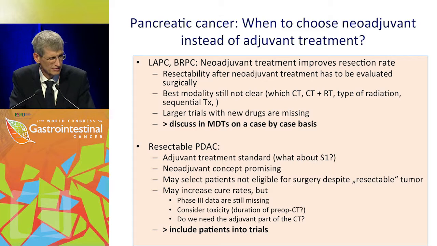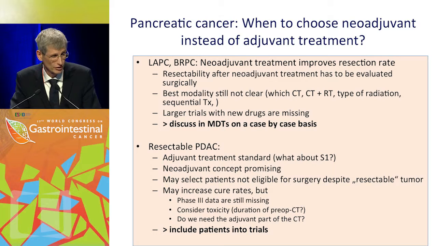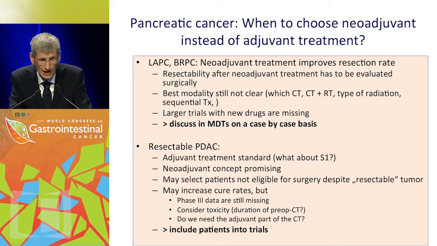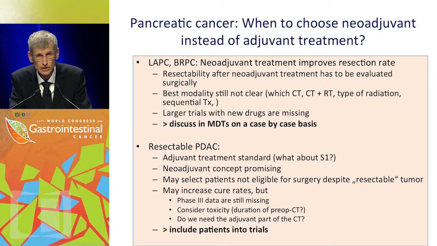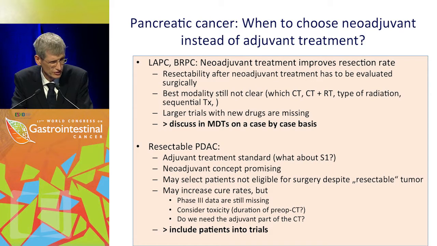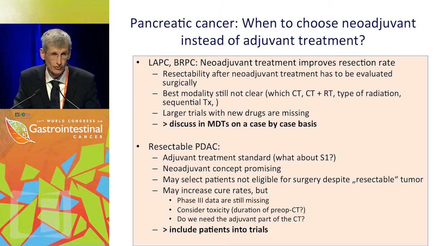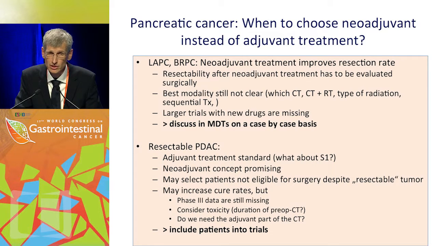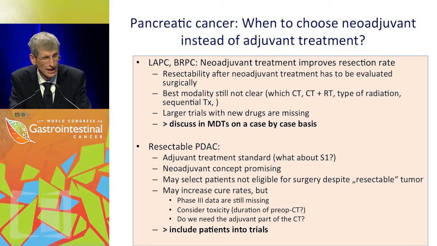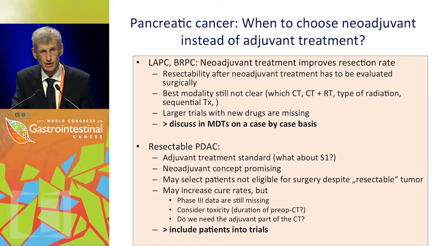In case of resectable pancreatic cancer, adjuvant treatment is still the standard. Maybe we're getting new and better drugs that are even more efficacious. The neoadjuvant concept, I think, is very promising. And it may select patients that are not eligible for surgery despite a resectable tumor, so we spare unnecessary surgery. And it may increase the cure rates, but of course we need phase 3 data. We have to consider toxicity in a preoperative setting. We don't know how long we should treat these patients and how long we should expose them to chemotherapy. And we also don't know whether the neoadjuvant part is sufficient or we also have to do perioperative treatment.